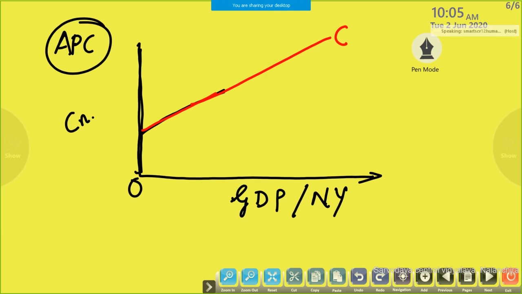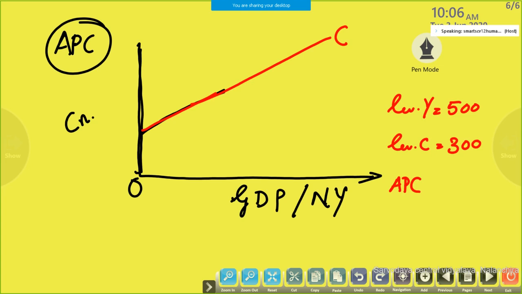Then what do we need? A graphical representation of APC. Suppose the level of income is 500 and the level of consumption is 300. What is APC?